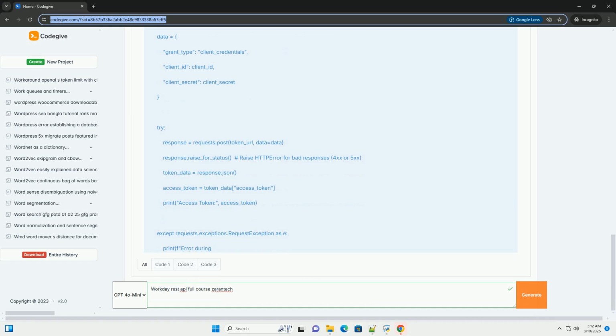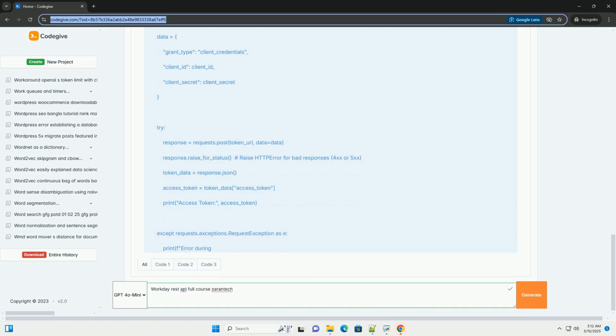Workday API version, optional but recommended, specifies the version of the Workday API you are using, example v40.0. Body: the request body contains the data you are sending to the server, for POST, PUT, and PATCH requests. The format of the body must match the Content-Type header, example JSON or XML.